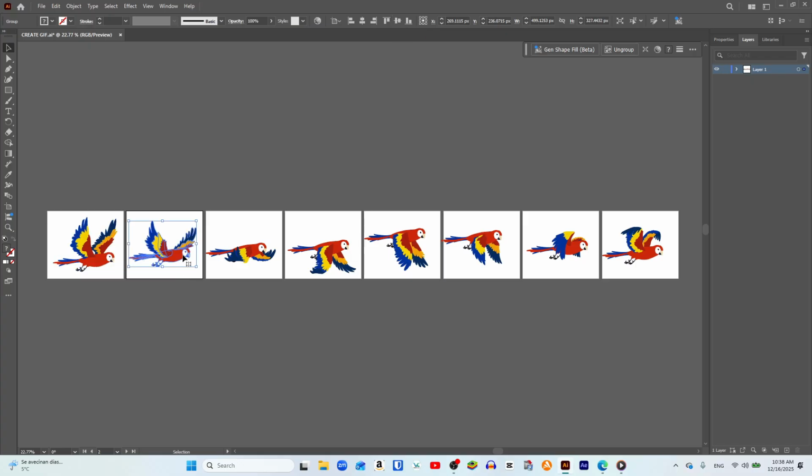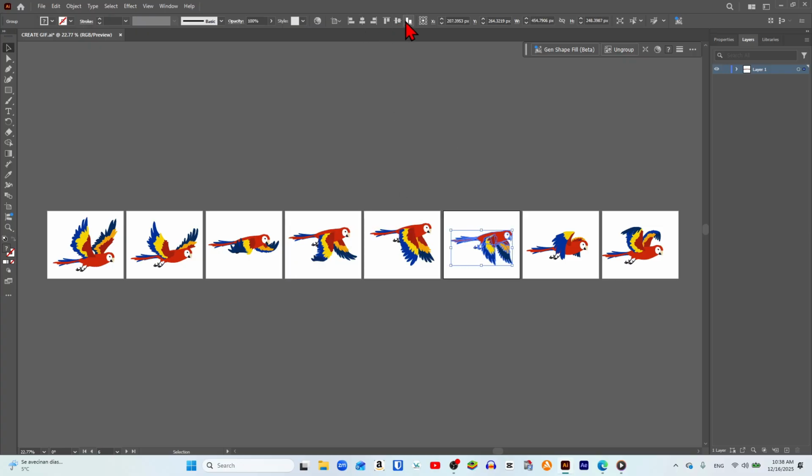Now we click on the second object and do the same process, and we repeat this step with every single object one by one. Be very careful when doing this, because it is absolutely crucial that you do not select all of them at once to center them. They must be centered individually, one by one.